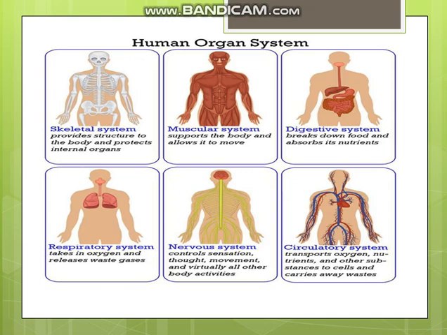This is the skeletal system, the first one, and then there's the muscular system, the digestive system, the respiratory system, the nervous system, and the circulatory system. So we've got so many organ systems in the body. The skeletal system, for example, provides structure to the body and protects the internal organs, like we've got the rib cage.